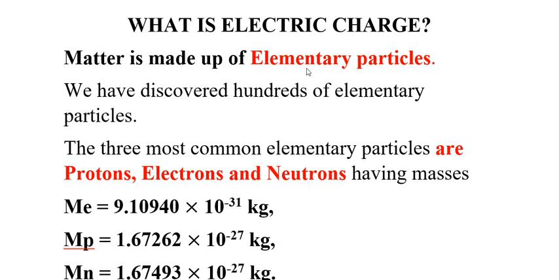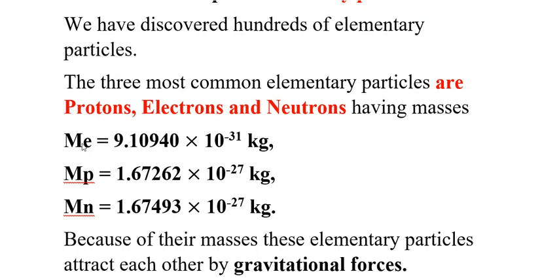Now, what are elementary particles? These are the smallest particles from which every matter is made, which we call an atom, and inside the atom there is the existence of protons, electrons, and neutrons. These three elementary particles have their masses. So here are the masses of electron, proton, and neutron.